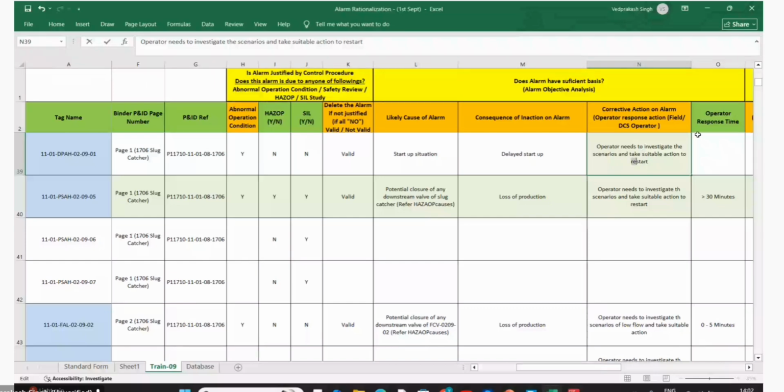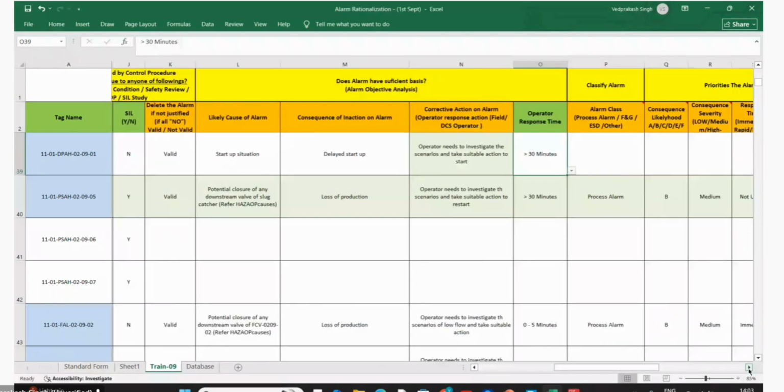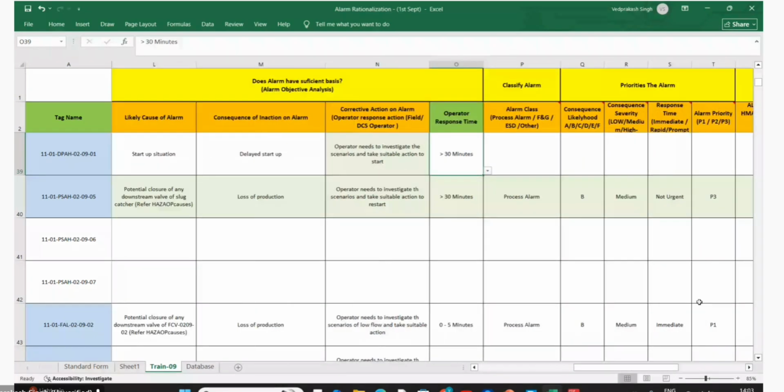Okay, what is the operator response time? This is 30 minutes we can do. No problem, right? Yes, because it's not an HSC concern, this is a delayed startup, we have time for 30 minutes. It is only more than 30 minutes. So the alarm is a process alarm.